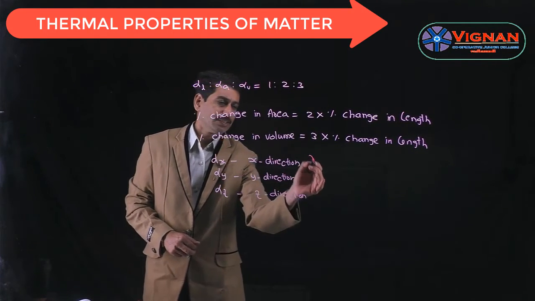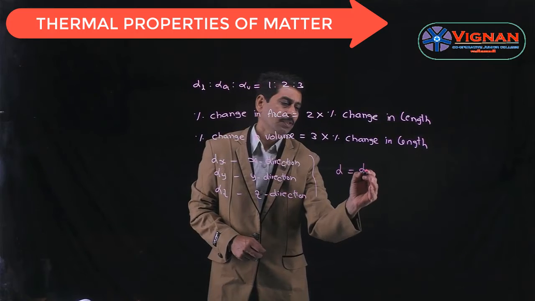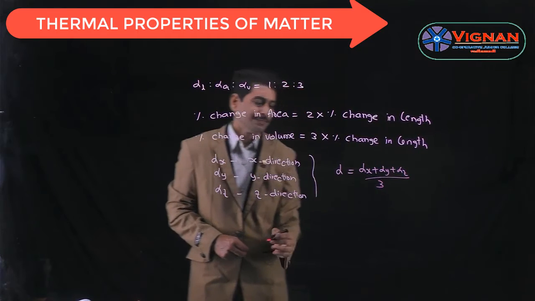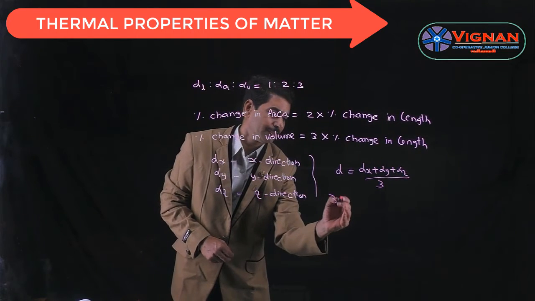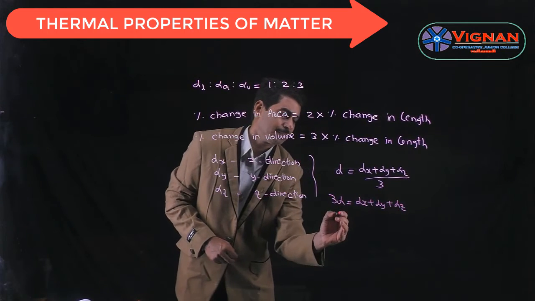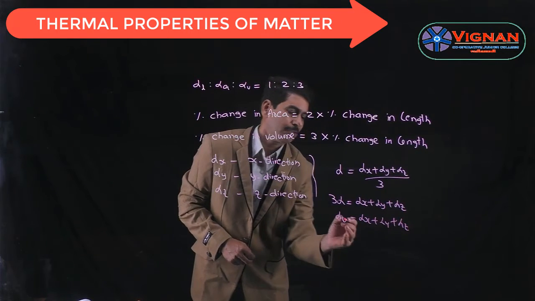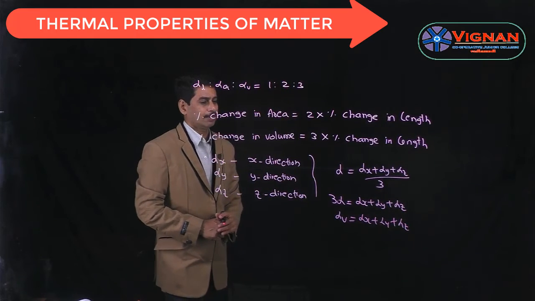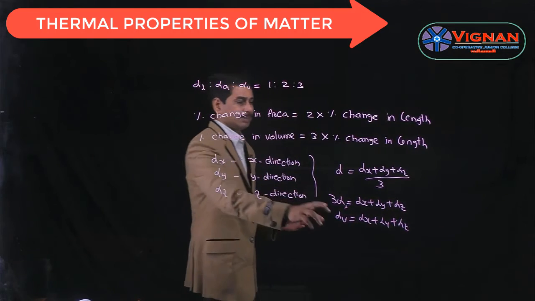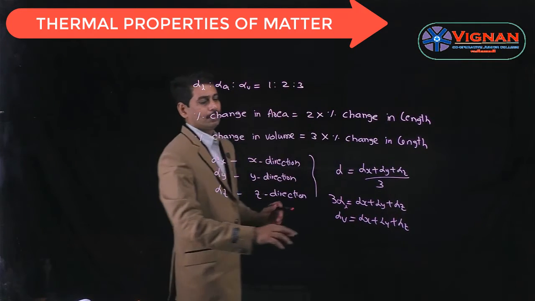So if the alpha values in 3 directions are given, then alpha can be found by using alpha is equal to alpha x plus alpha y plus alpha z by 3, and by bringing 3 across we get 3 alpha is equal to alpha x plus alpha y plus alpha z, which is nothing but alpha V is equal to alpha x plus alpha y plus alpha z. Here alpha V is the coefficient of volume expansion, and alpha is the coefficient of linear expansion, and alpha x, alpha y and alpha z are the alpha values in 3 directions. Then we get the alpha value.